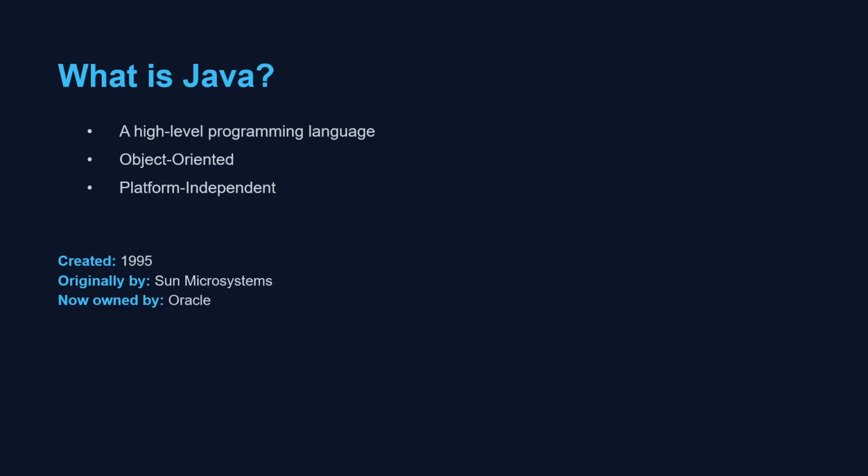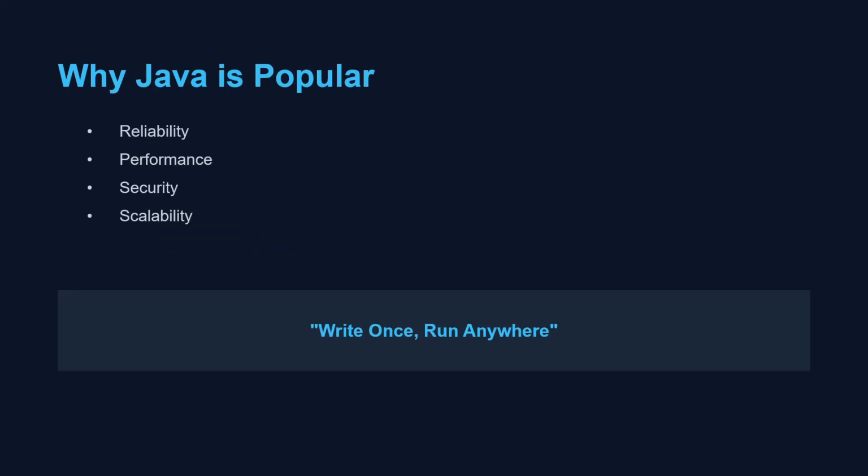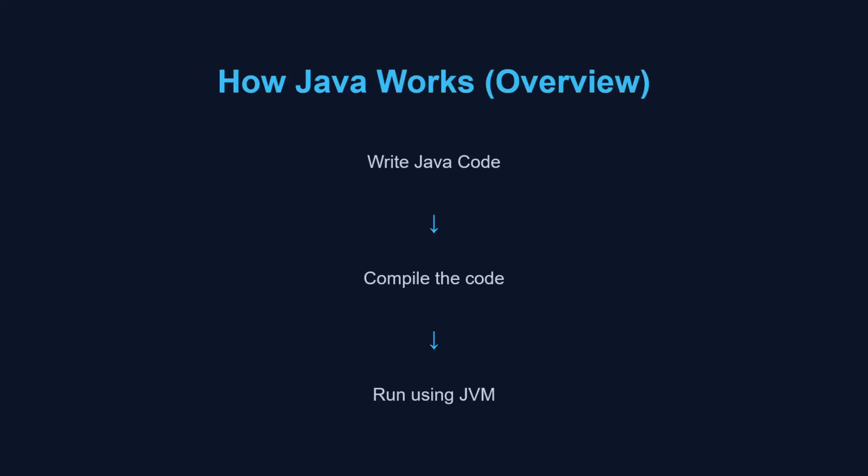Java is a high-level object-oriented programming language. It was created in 1995 and is now maintained by Oracle. One of the most famous things about Java is this line: write once, run anywhere. What that means is you can write Java code once and it can run on different operating systems like Windows, Mac, or Linux.